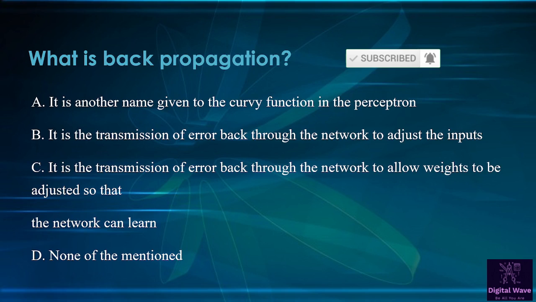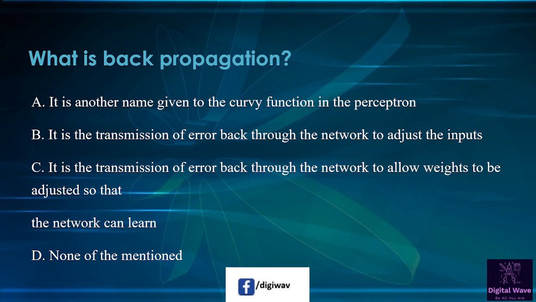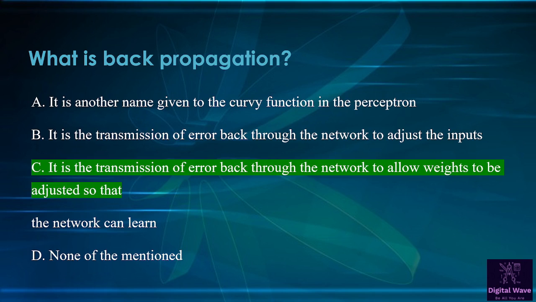Next question is what is back propagation? So first option is it is another name given to curvy function in the perceptron. Second option is it is the transmission of error back through the network to adjust the inputs, and the third option is it is the transmission of error back through the network to allow weights to be adjusted so that the network can learn, and the last option is none of the mentioned. So right answer will be C. It is the transmission of error back through the network to allow weights to be adjusted so that the network can learn.